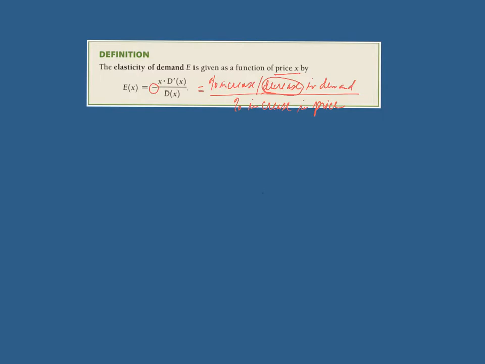Okay, so how do we talk about the elasticity and how do we sort of say what's happening? So if we're given a product and our price is X and the demand, the quantity demanded, the demand at price X, and let's say our elasticity is 0.21.